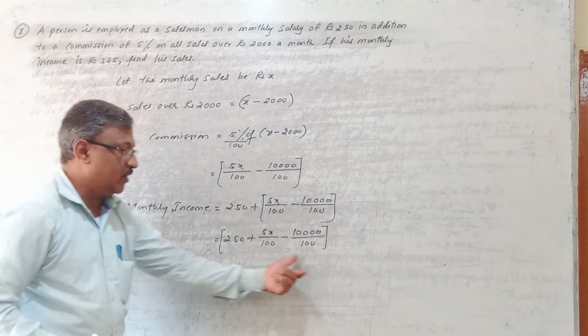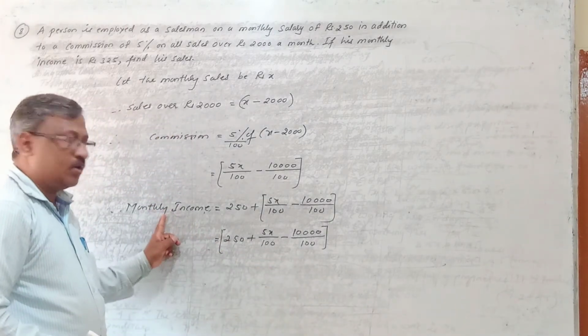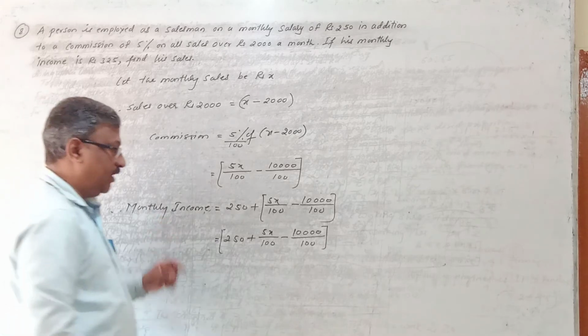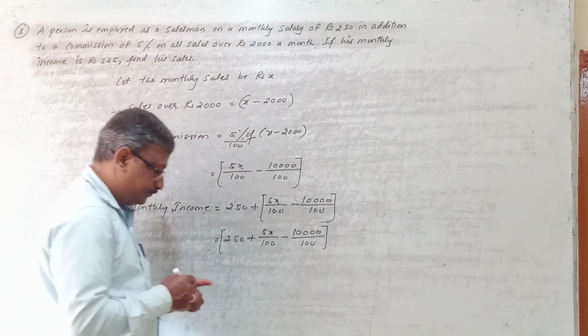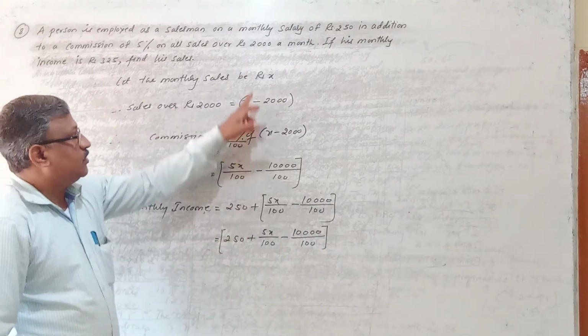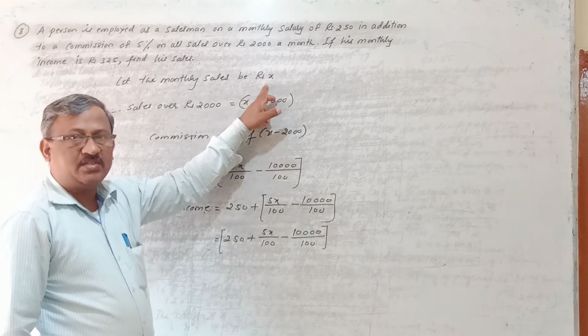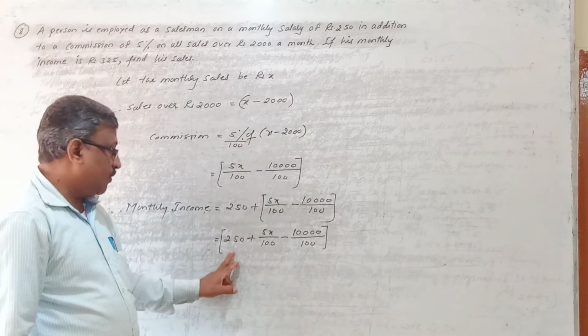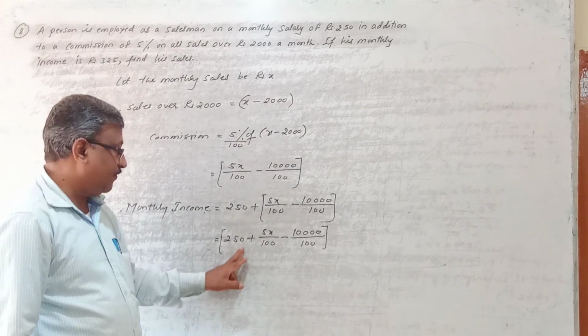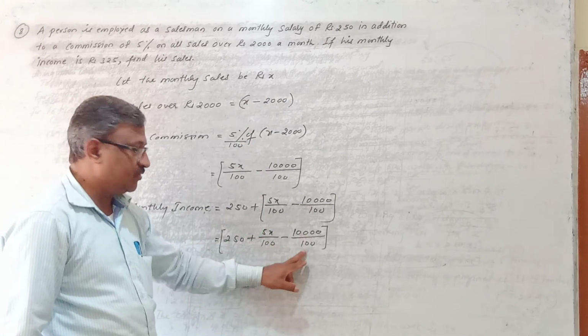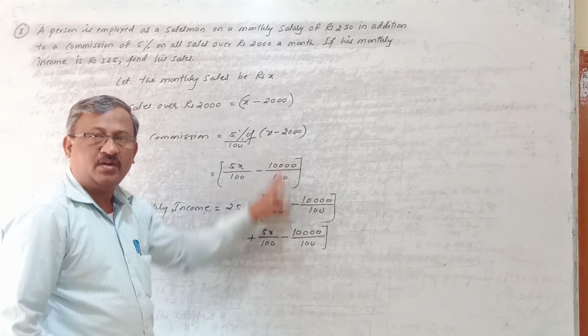So put this in one bracket. So this is called as what? This is called as his monthly income. So this is all as per our assumption. Means if the monthly sales are x rupees, then his monthly income comes to how much? It is 250 plus 5x by 100 minus 10,000 by 100. This is as per our assumption.